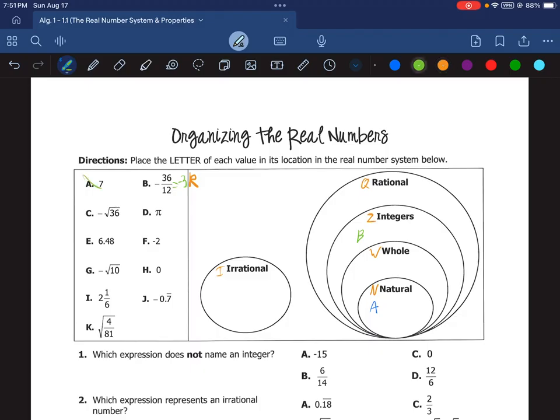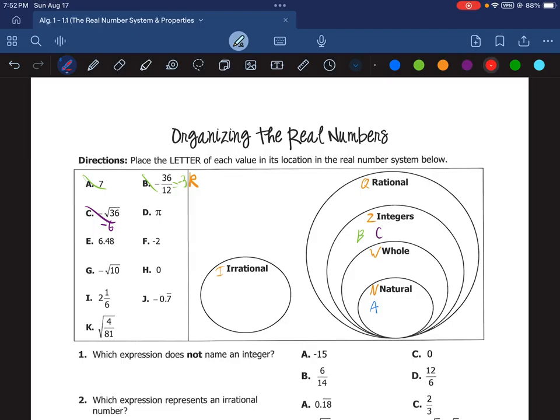And so now I've done A, I've done B, now I'm on to C. So C is negative square root of 36. So we see square root, so we got to decide, is 36 a perfect square? Well, 6 times 6 is 36, so this is really just negative 6. So, like negative 3, that is an integer.